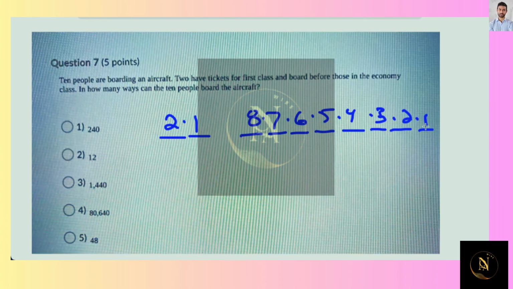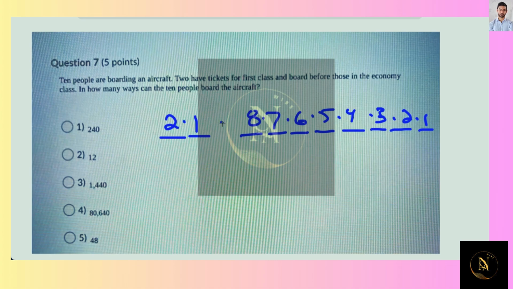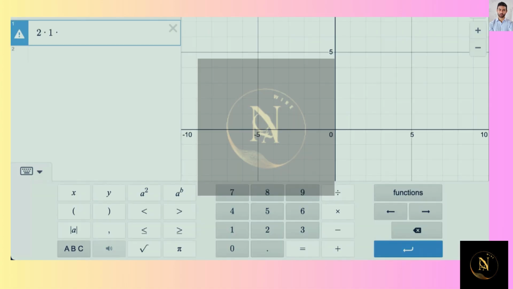If you're not familiar with permutations, we'll just do it this way. So we've got 2 times 1, and by the way, this is all multiplication, times 8 factorial, or times 8 times 7 times 6 times 5 times 4 times 3 times 2 times 1. So that we've got our 1, 2, 3, 4, 5, 6, 7, 8. Oh, forgot my 5 here.